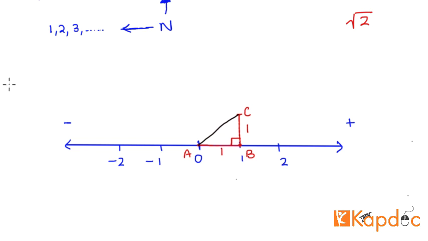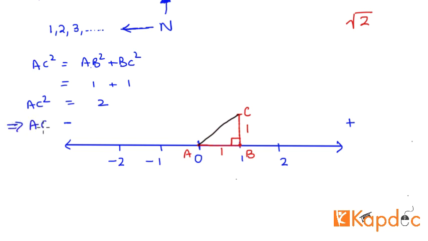So using the Pythagorean theorem, you can say that AC square is equal to AB square plus BC square. Or in other words, it is 1 plus 1, because AB is of 1 unit and square of 1 is always 1. And BC is also 1 unit, the square of which is also going to be 1. Or this is equal to 2. Or you can say that AC square, which is equal to 2, that implies that the length AC is equal to square root of 2, right? So you know that now this length is square root of 2.